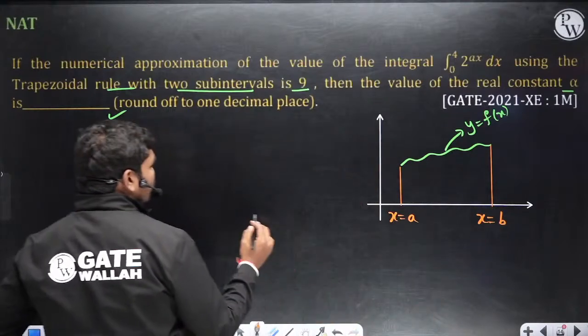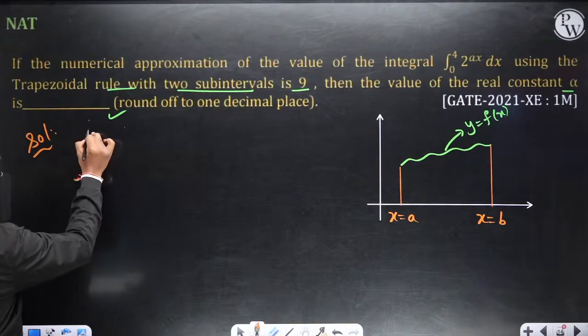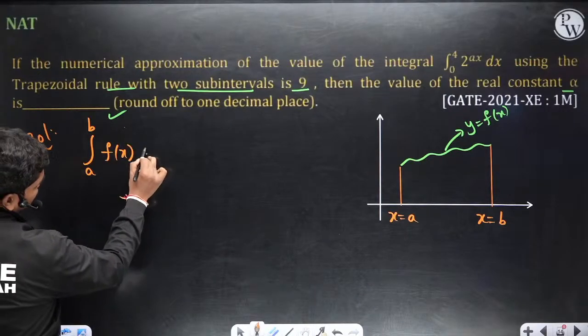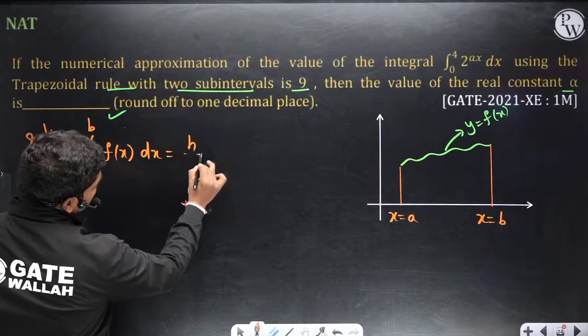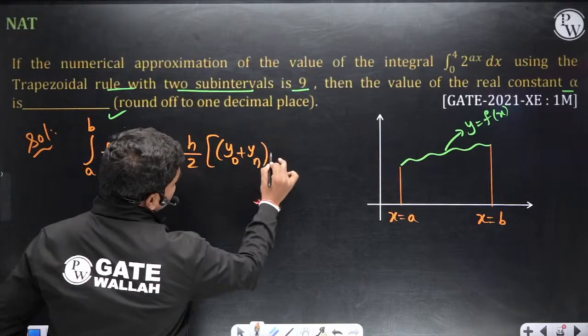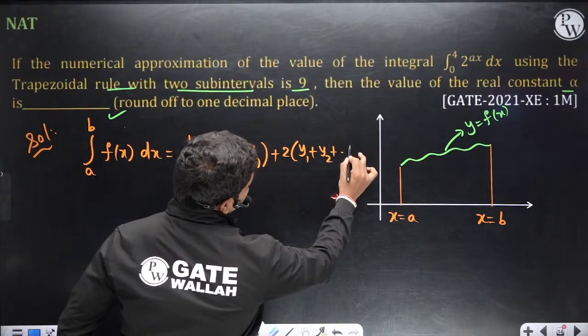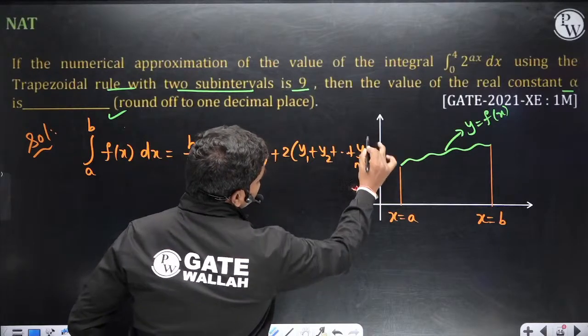So what is the formula of the trapezoidal rule? Integral a to b of f of x dx is equal to h by 2 times of y0 plus yn plus 2 times of y1 plus y2 and so on plus yn minus 1. This is the formula, right?